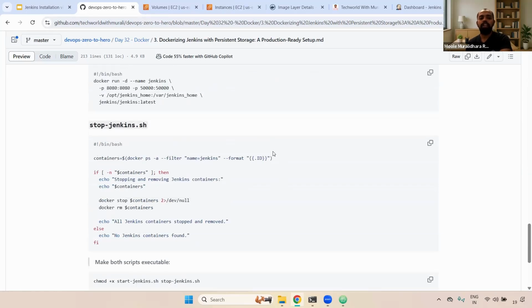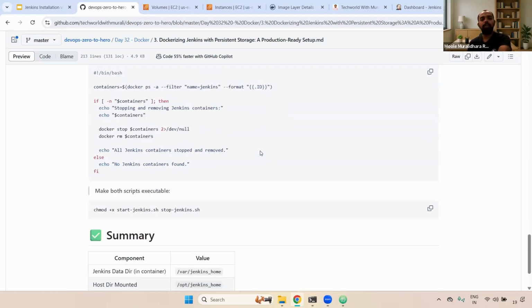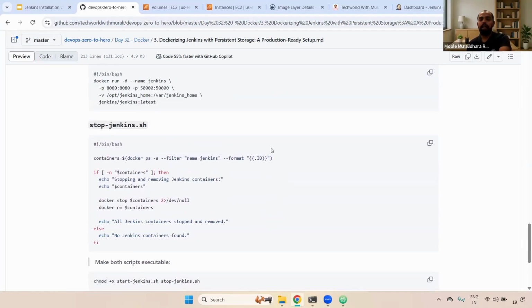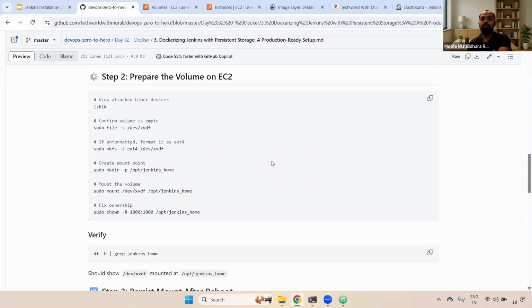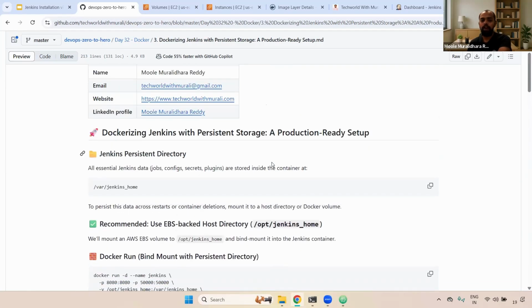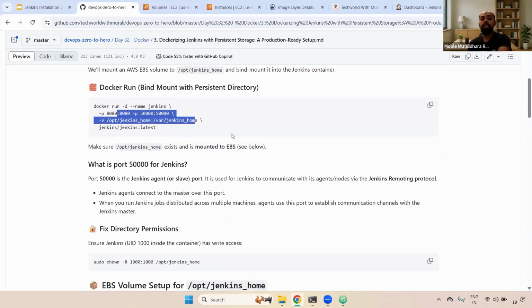Okay, and here one more thing you have to remember. When you are trying to install Jenkins, first you need to create the EBS volume, and you need to mount that particular EBS volume to the specific path, that is /opt/jenkins_home. Usually what we did, first we installed Jenkins, then we created the EBS volume, and mounted the particular path to /var/jenkins_home. When you do this, what will happen, right? Whatever existing data we have, it won't be mounted to the EBS volume.